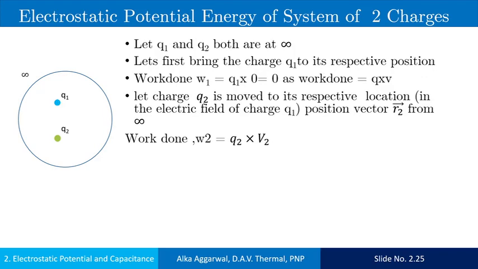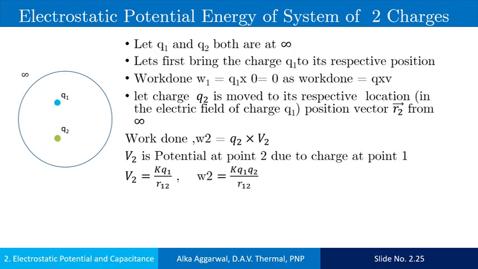This potential is due to the charge Q1, so V2 is equal to K Q1 upon R12. And the work done is obtained by putting the value of V2, and this is the amount of work done in bringing the charge Q2, where R12 is the distance between the charges Q1 and Q2.